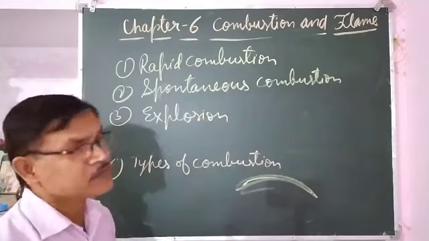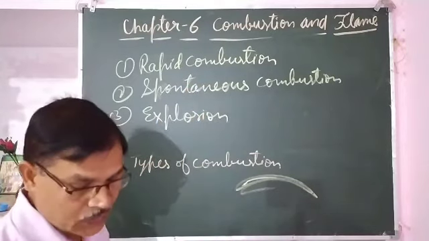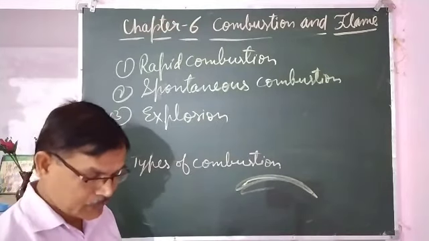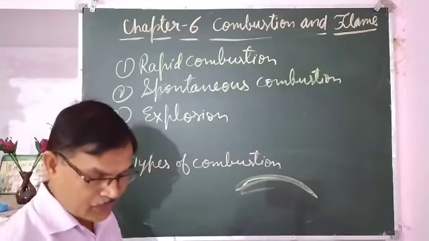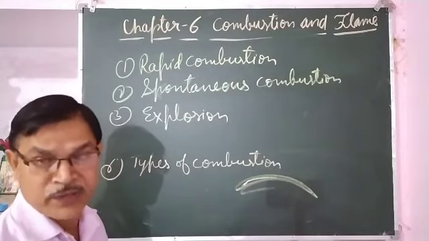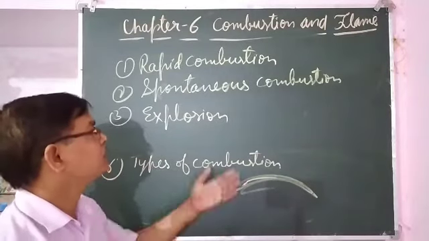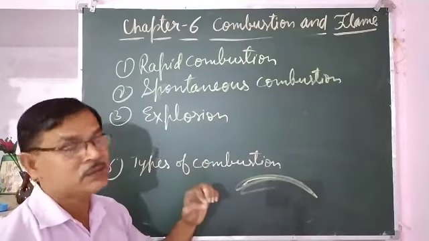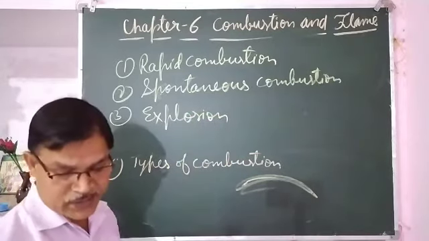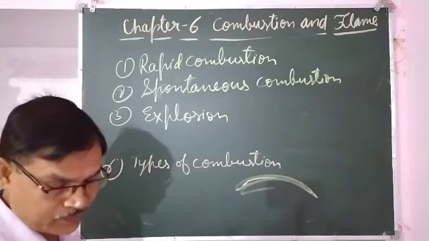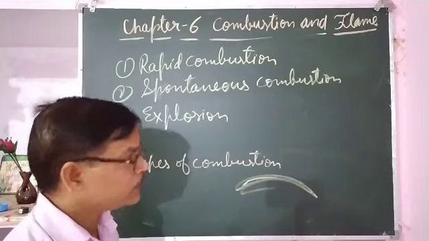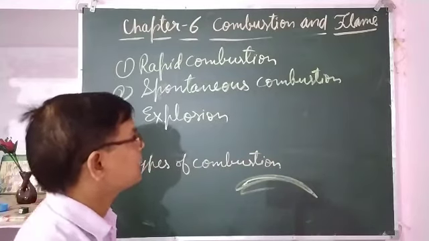But spontaneous combustion is the type of combustion in which a material suddenly bursts into flame. Suddenly means without applying any spark of fire. Starting to burst into flame without application of heat is called spontaneous combustion, such as phosphorus.